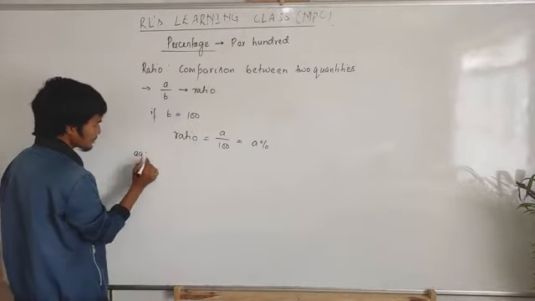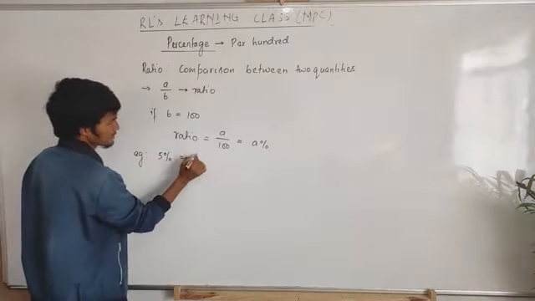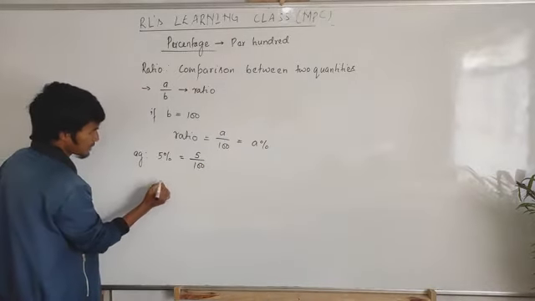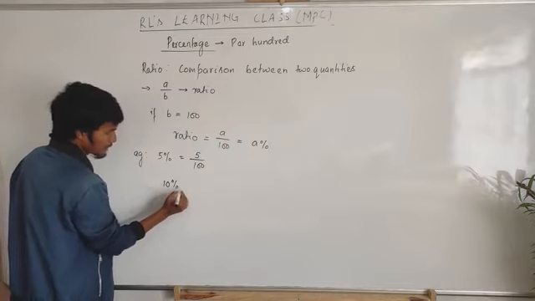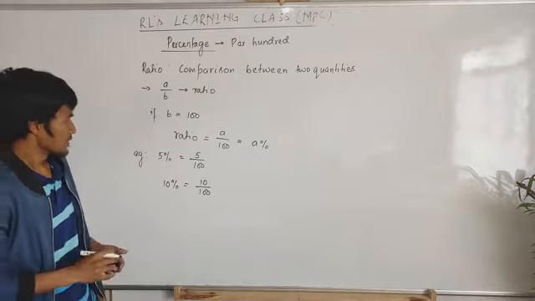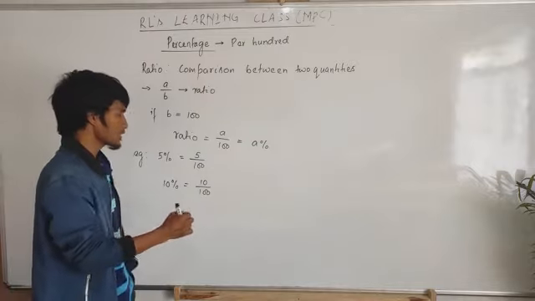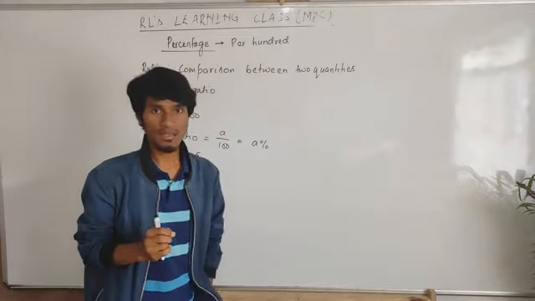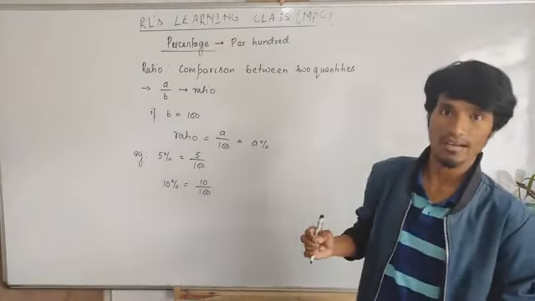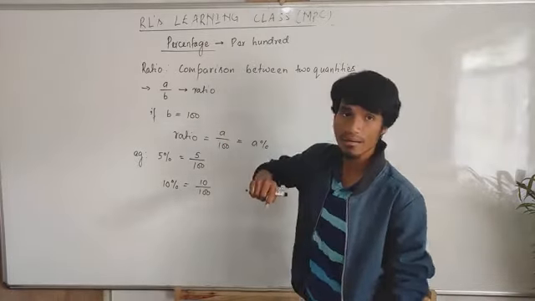For example, if I write 5%, what's the meaning of this? 5% means 5 by 100. One more example: 10% means 10 by 100. This is also a ratio, but the denominator or consequence is always 100. If the denominator of a fraction or ratio is 100, then it is a percentage, or per 100.